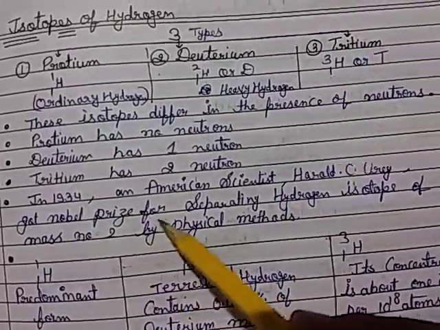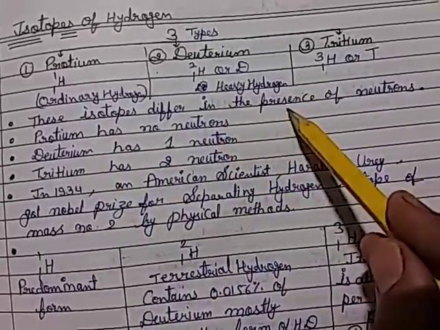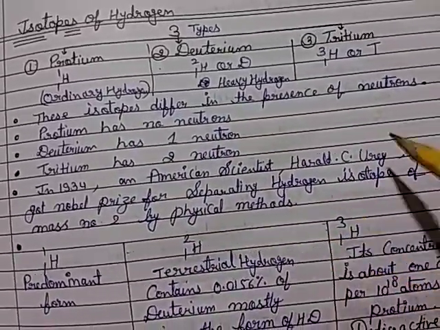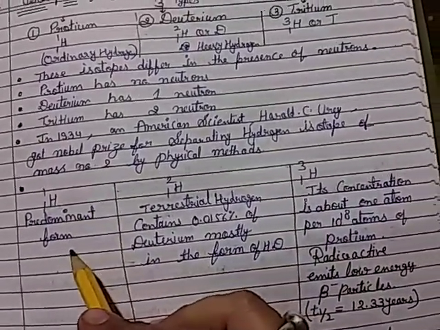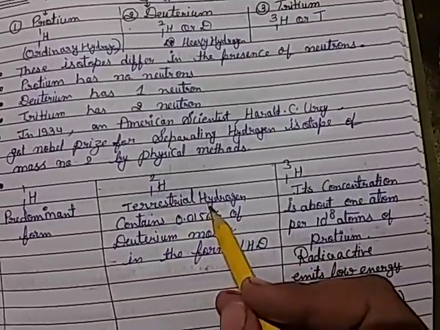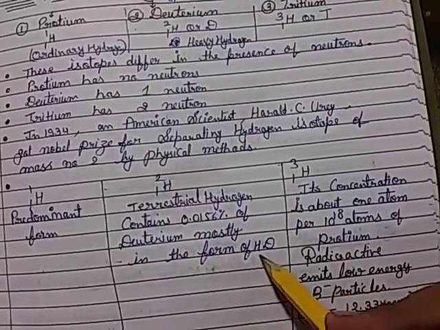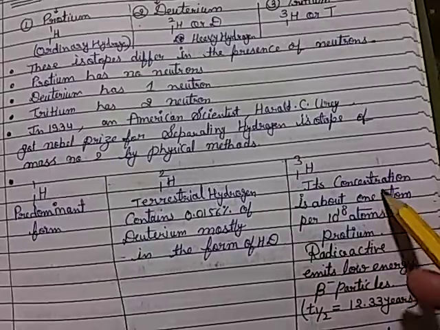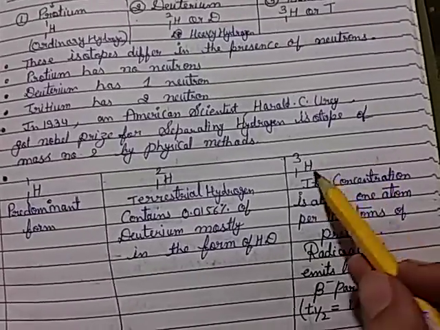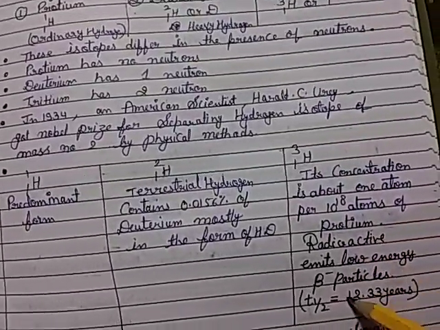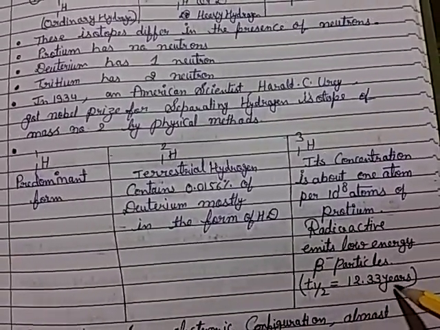Then in 1934, American scientist Harold C. Urey got the Nobel Prize for separating hydrogen isotope of mass number 2 by a physical method. In occurrence, 1H1 is the predominant form, and terrestrial hydrogen contains 0.0156% of deuterium, mostly in the form of HD. Then 1H3, its concentration is about 1 atom per 10 raised to power 18 atoms of protium, and it is radioactive, emits low energy beta particles, and its half life T half is equal to 12.33 years.